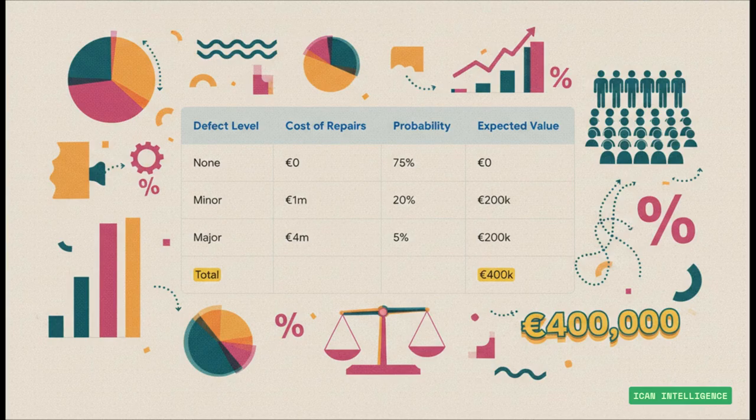Just look at the example here. We take every possible outcome, no defects, minor defects, major defects, and we weight each one by its probability. So you multiply the cost of repairs by the chance of it happening for each level, and then you just add it all up. That final €400,000 figure is our best statistical estimate for the total provision.